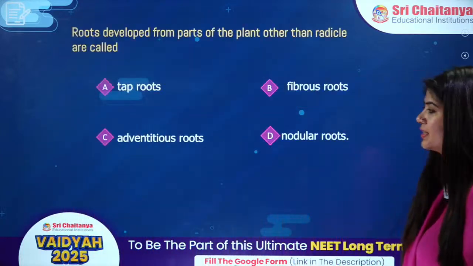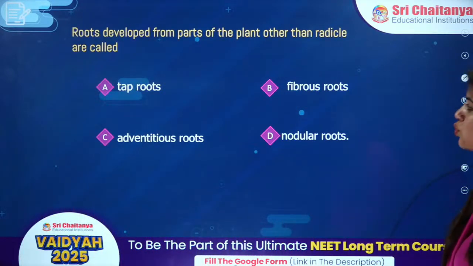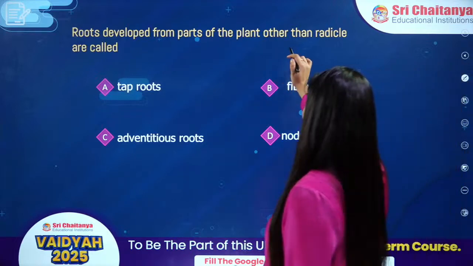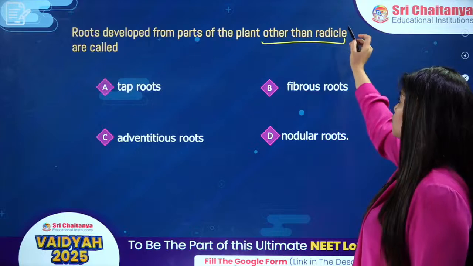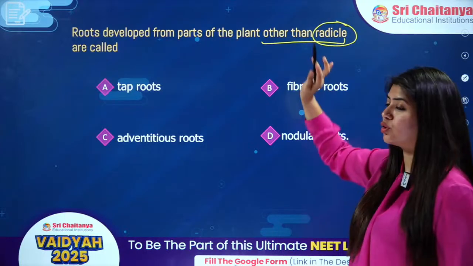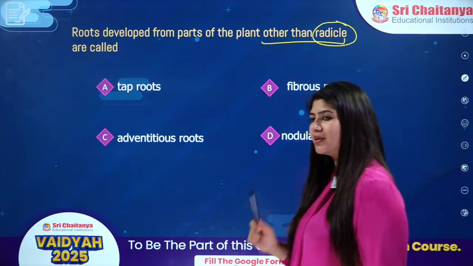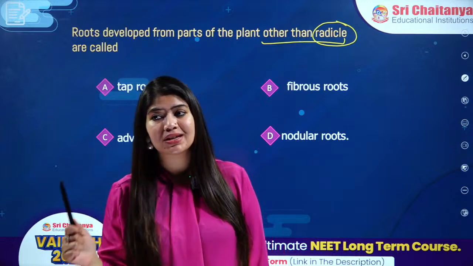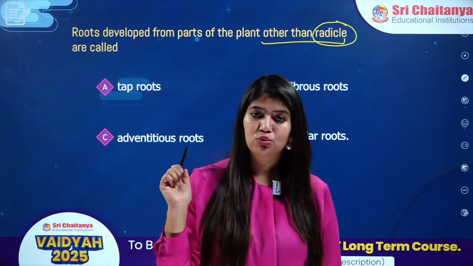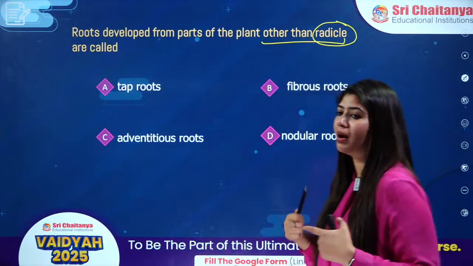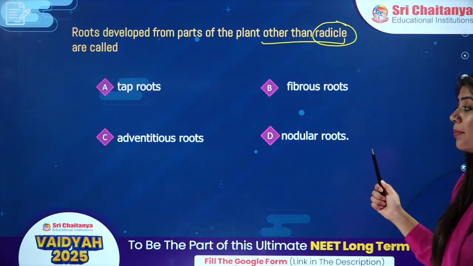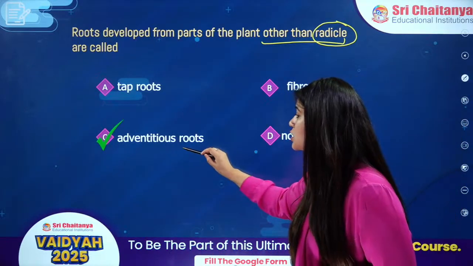Perfect. Next question. Roots developed from part of the plant other than the radicle. If my roots are developed from any part which is not radicle, what do we call them? If my roots develop from direct elongation of the radicle, I call them primary roots. If my roots develop from any other part except the radicle, I call them adventitious roots.